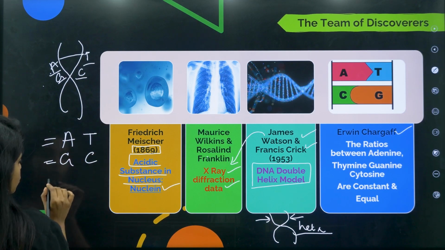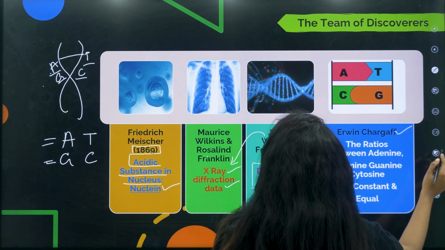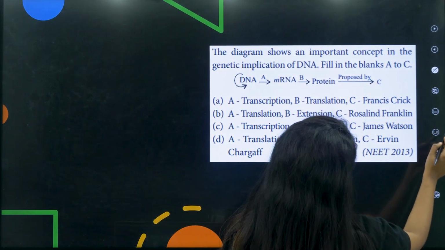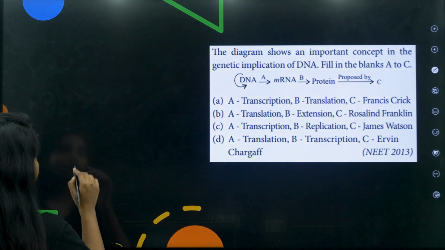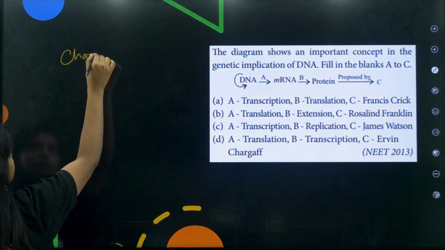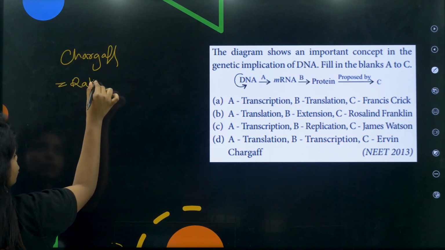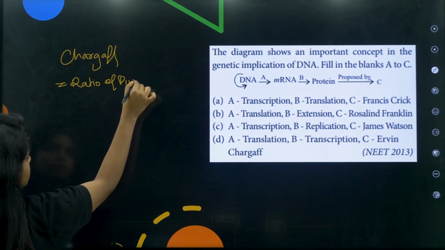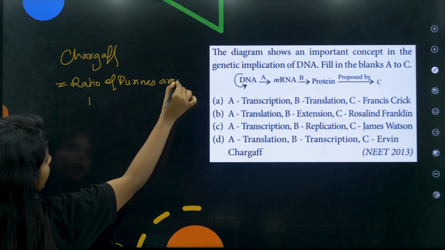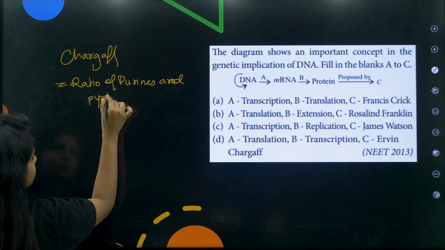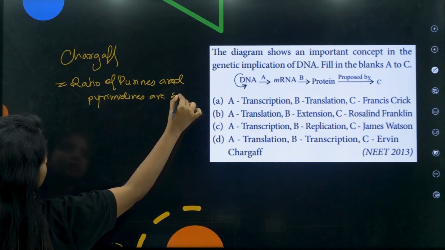Okay, agree? So can I say, if I want to write it somewhere, where will I be able to write it? Okay, here I'll write it. Please don't see the question as of now. Let me just explain you something. So over here, Chargaff said ratio of purines and pyrimidines are same.